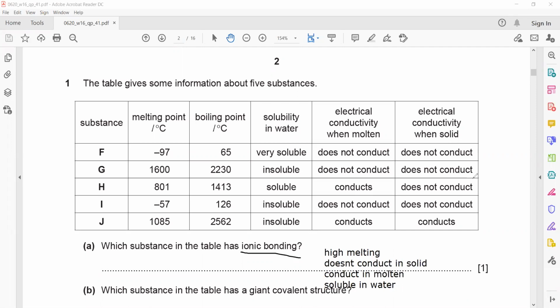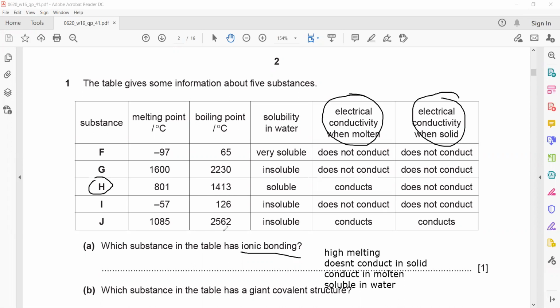So ionic compounds have ionic bonds. First you check the high melting point. You can even check from this end that in a molten state it should conduct, and in a solid state it should not conduct. So which substance is not conducting in a solid state and conducting in a molten state? That is substance H. So even without looking at the other properties, I can work out that the substance H should be